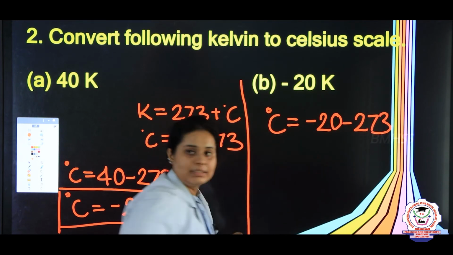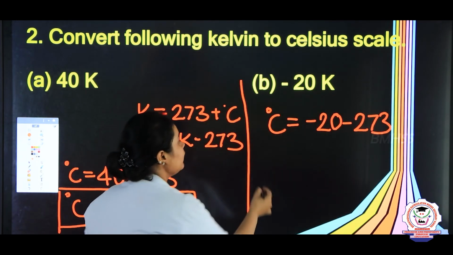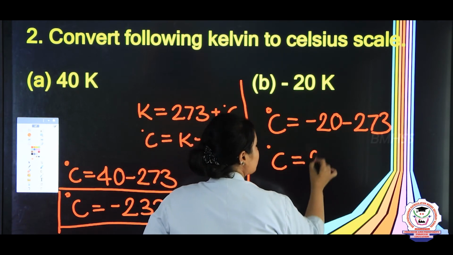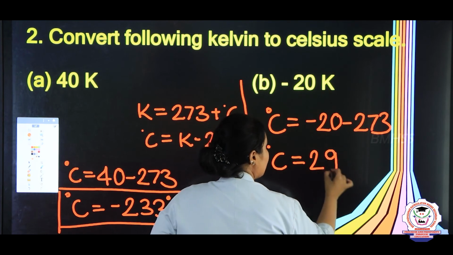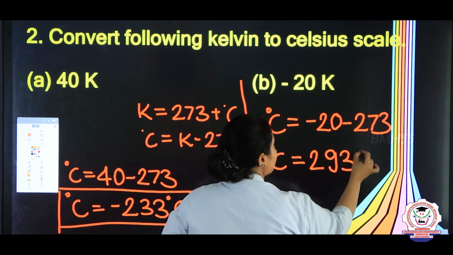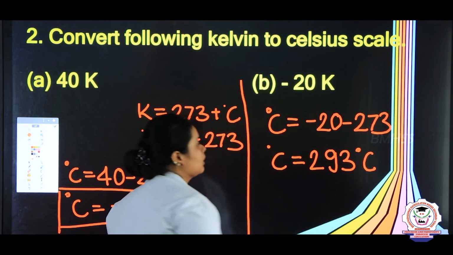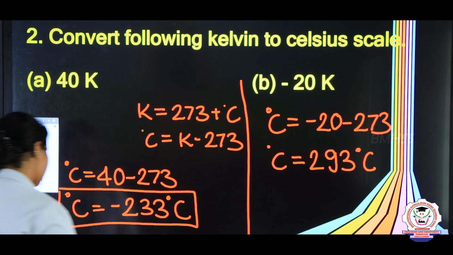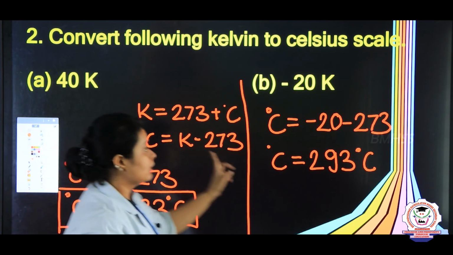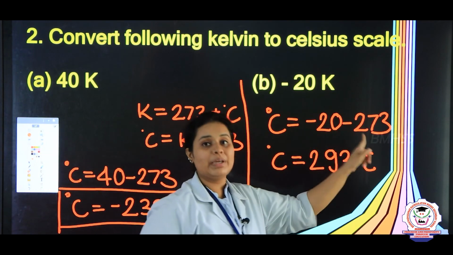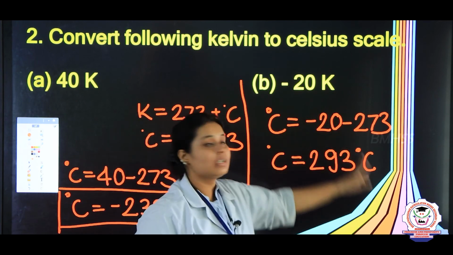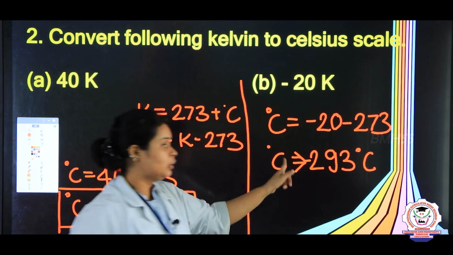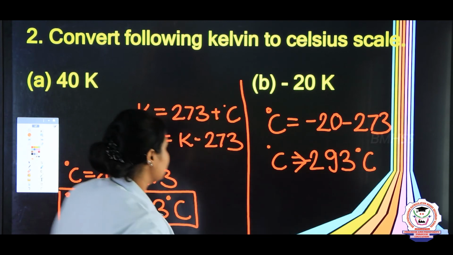So minus minus is there, it will become plus, and then the answer will come as 293 degree Celsius. Okay. So this way we are doing the problems. Understood children? Yes, and here children the signs of both are being added, so you should put the negative sign over here. So it will be minus 293 degree Celsius. Okay?